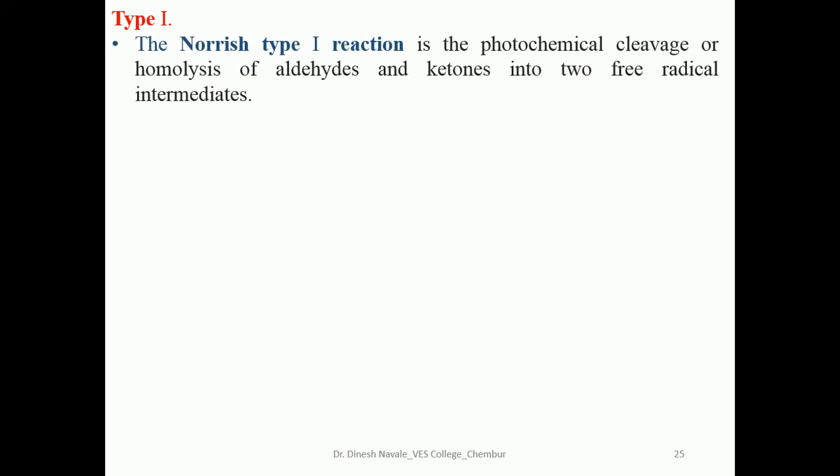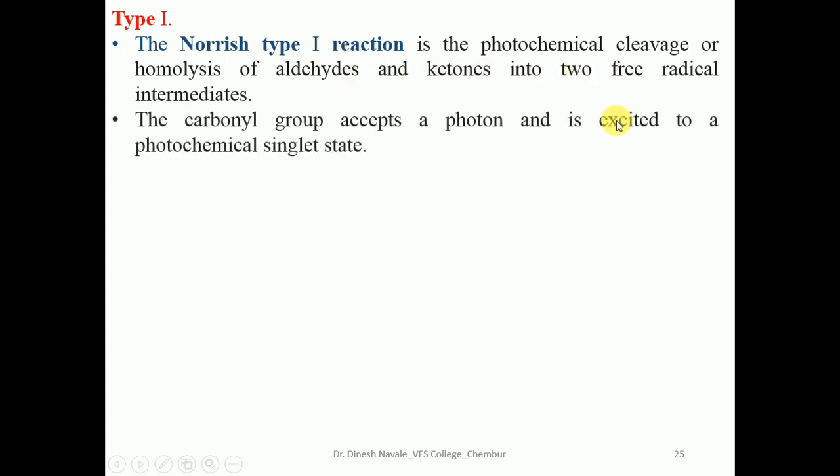The Norrish type 1 reaction is the photochemical cleavage, or the homolysis, of aldehyde and ketone into two free radical intermediates. So what we have discussed is that Norrish type 1 reactions are normally exhibited by molecules like aldehyde and ketone, which always give the formation of two free radical intermediates.